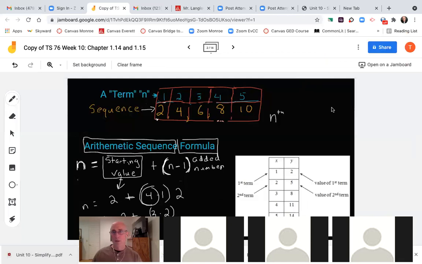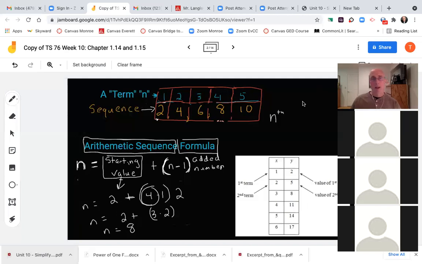So you've got the formula. Hopefully you got that copied down. So let me just show you in the sequence. Well, first of all, you've got the formula copied down right here. Okay, let's pause for a moment. I know you're really anxious to copy everything down, but we need to talk about what n means, the term n, okay? So you need to be able to clear this. I would copy this down right here, this little thing I've got here.